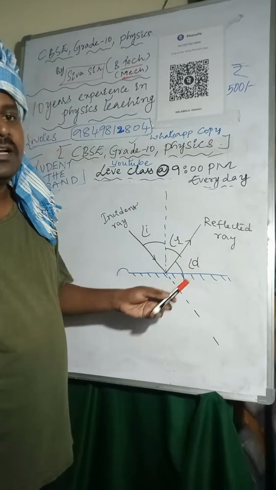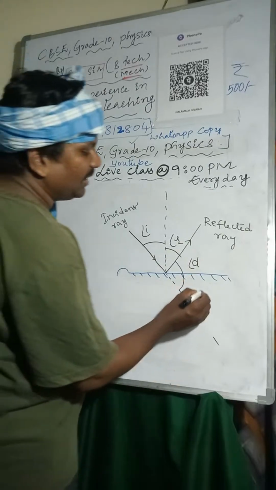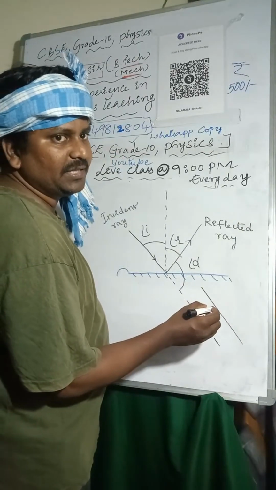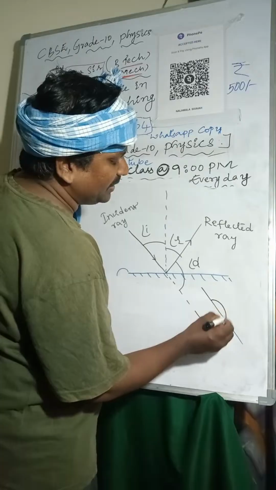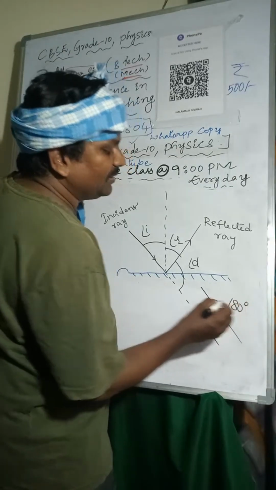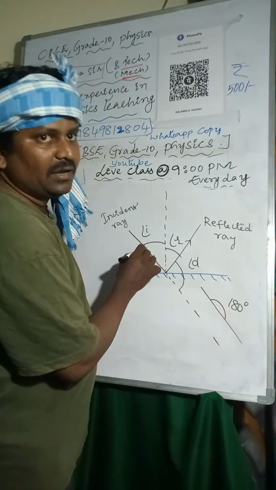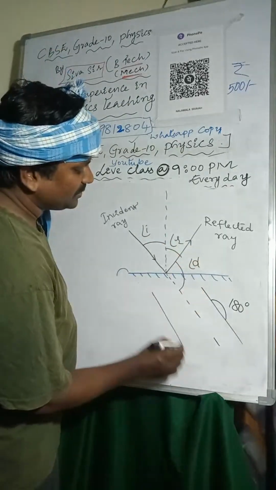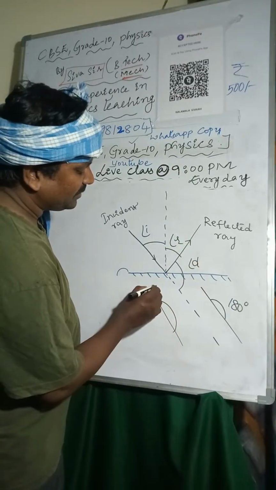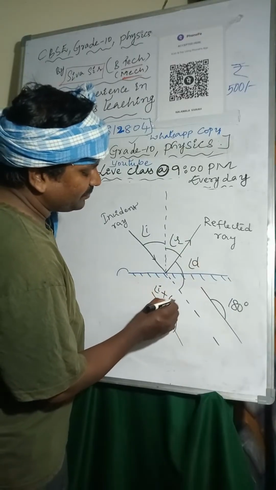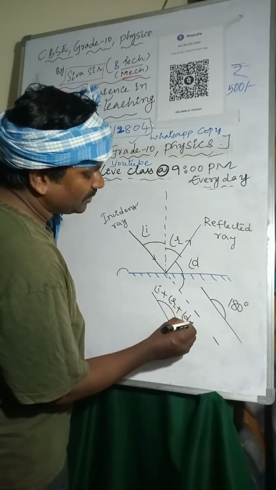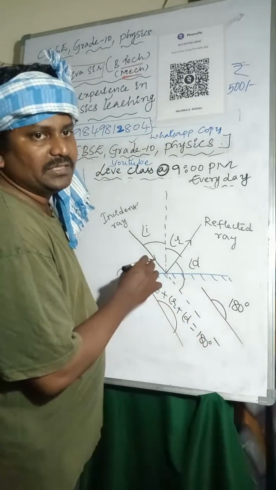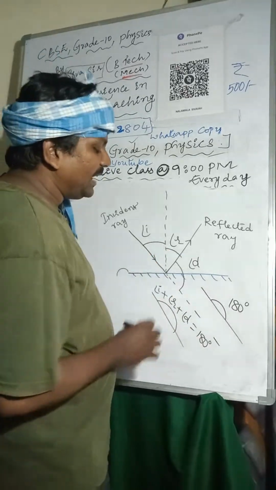Here, this is the linear angle, 180 degrees. The linear angle includes the angle of incidence plus the angle of reflection plus the angle of deviation. So angle of incidence plus angle of reflection plus angle of deviation equals 180 degrees.